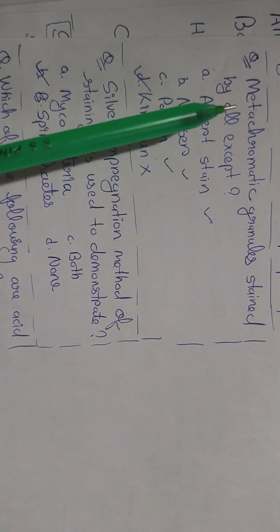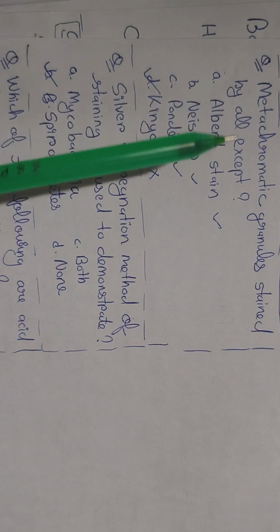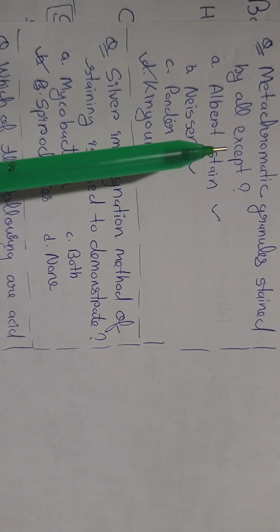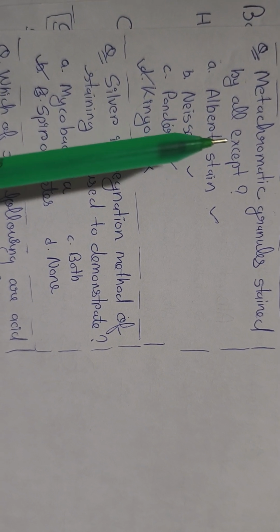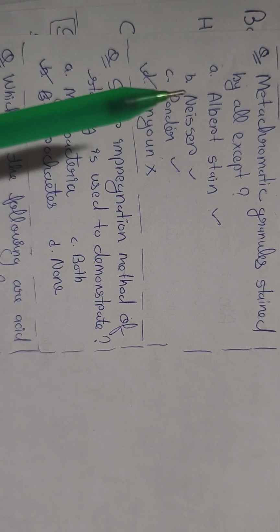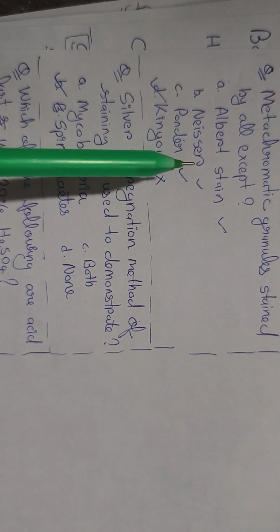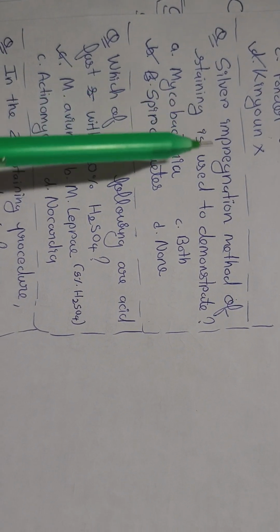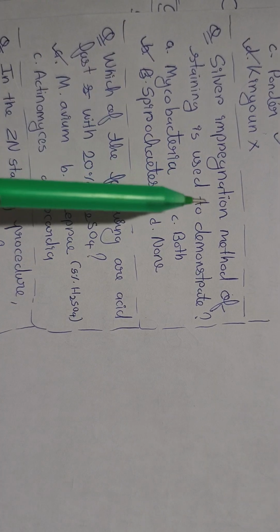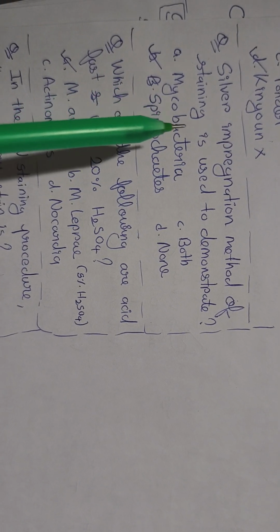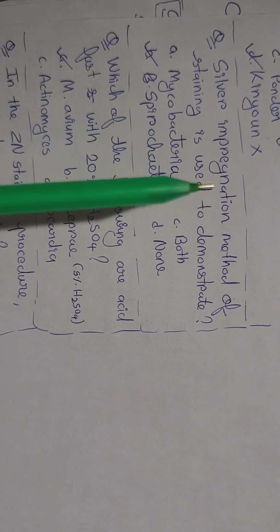The next question is metachromatic granule stains are all except. So metachromatic granules or volutin granules are stained by, we have seen just now, Loeffler's, which is best, Albert, Neisser, Ponder. So quinone is not used. Then silver impregnation method of staining is used to demonstrate thin structures like flagella and spirochetes.